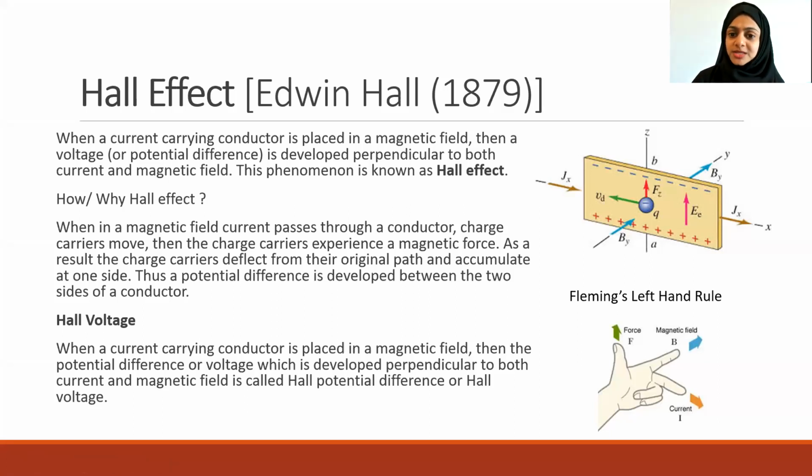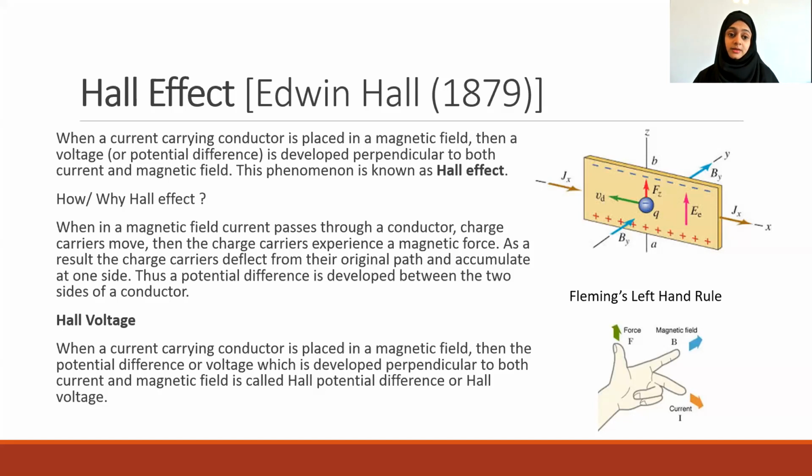Now, why have they represented J here? They have represented J, the current density, along the x-axis, and a magnetic field B is applied along the y-axis. Why did they use J, current density, instead of current I? Can you give any explanation for that? Because current density is the current flowing per unit area. Yes, it has one more property, which is not there for current.